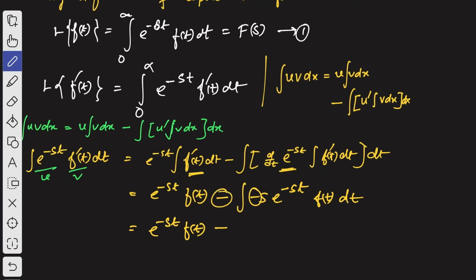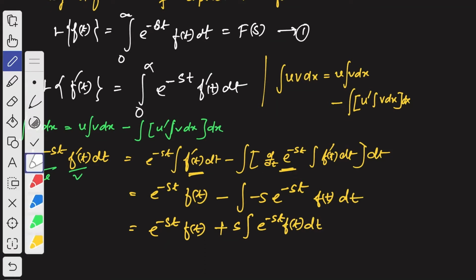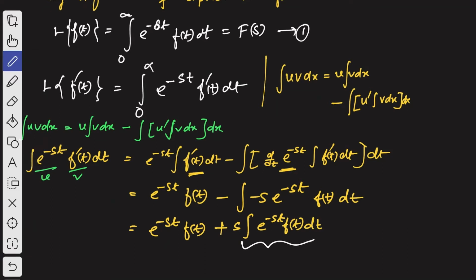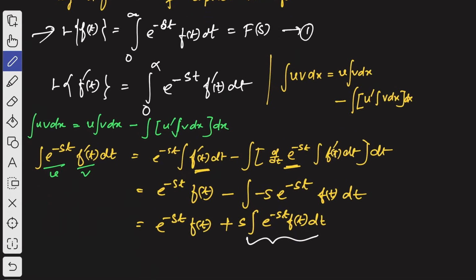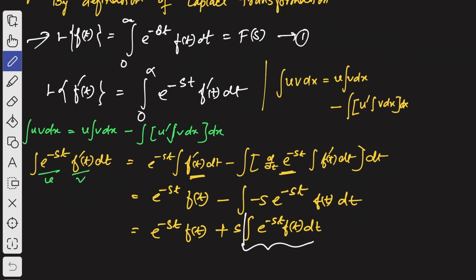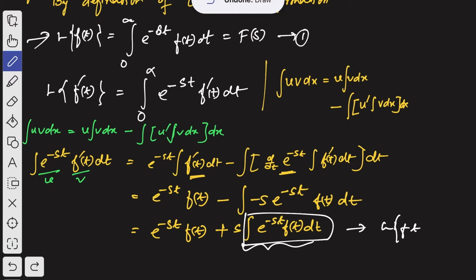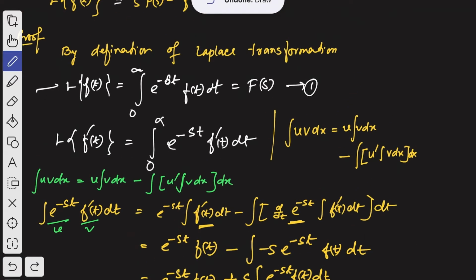So here this minus will be plus integration, and this s should be taken outside the integral, right? Integration e to the power minus st f of t dt. Now here you see, by definition of Laplace transformation of f of t from equation number 1, you can replace this part by what? Laplace transformation of f of t, right? If I am not wrong, you can replace this. So let's do that. Then what will you get?